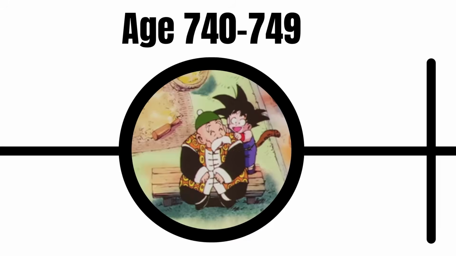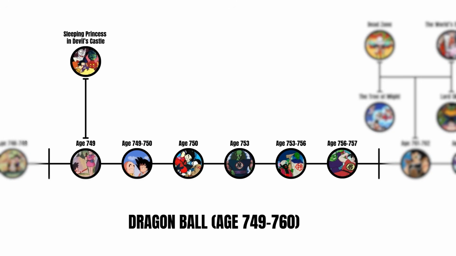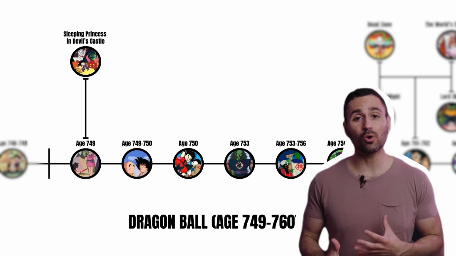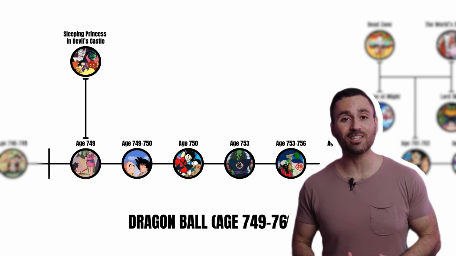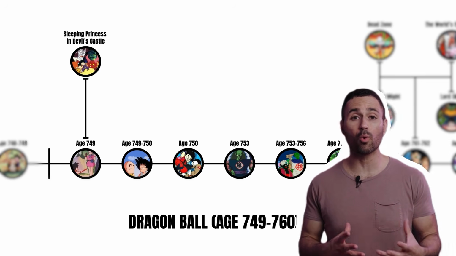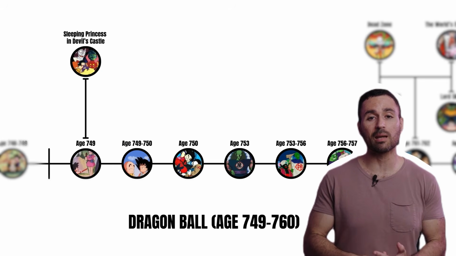Now, let's pick up from where the main story really begins. Dragon Ball, age 749 to 760. This is where the events of the original series take place and where the franchise starts as a lighthearted adventure that evolves into martial arts tournaments. During this time, Goku meets many of his lifelong friends and faces a few villains that directly or indirectly set up later arcs in the timeline.